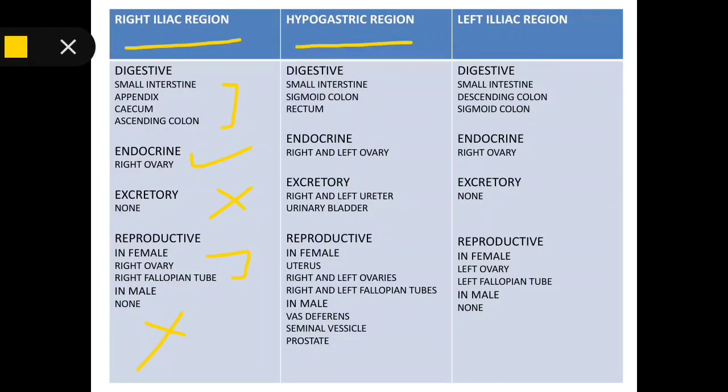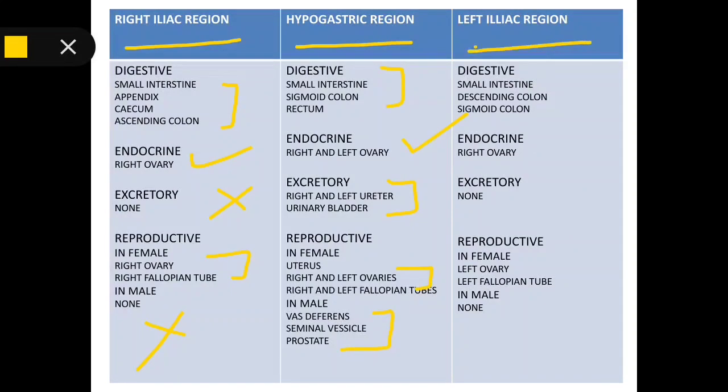Now the hypogastric region. In digestive we have small intestine, sigmoid colon and rectum. In endocrine we have right and left ovary. In excretory we have right and left ureter and urinary bladder. Reproductive, in females we have uterus, right and left ovaries, right and left fallopian tubes. In male we have vas deferens, seminal vesicle and prostate.